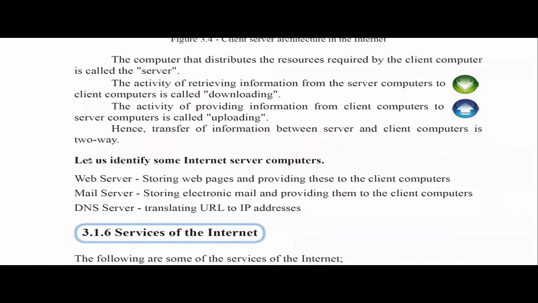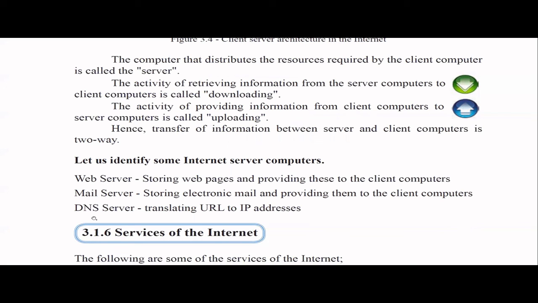Another thing I want to explain with the same topic: when it comes to internet servers, they have given you some examples. Web server: it stores web pages and websites, and provides these to client computers. Mail servers, like Gmail: storing electronic mails and providing them to the client computers. Outlook, Gmail, Yahoo, those are mail servers.